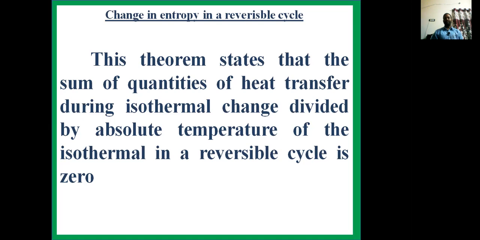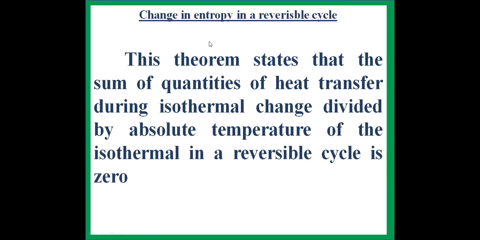So entropy means delta S equal to delta Q by delta T. So the sum of the quantities of heat transfer during isothermal change divided by absolute temperature, delta Q by T, of the isothermal in a reversible cycle is 0. You can prove this theorem by using a reversible cycle. Let us consider a reversible